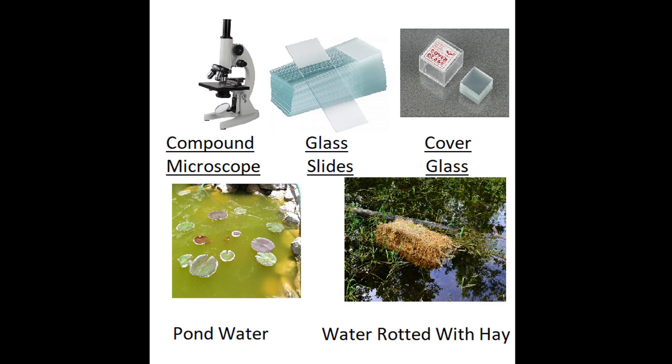Now we have two samples with microorganisms, and we are going to observe these microorganisms in these two samples using the compound microscope. How to observe? We have to take each sample onto something. This is known as a glass slide, a tiny, small glass strip, right? Glass slide, or slide is also correct, right, children? So you can place a drop of this pond water rotted with hay onto this glass slide, and you can place it on the stage part.